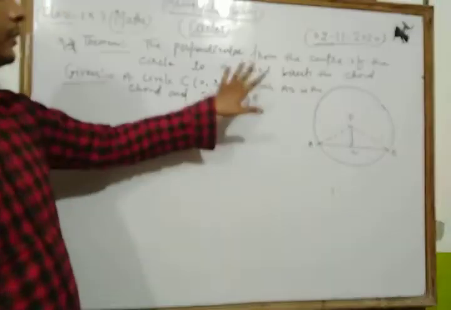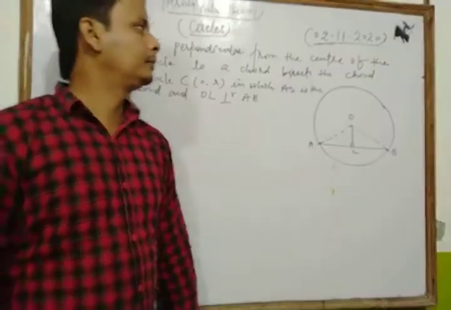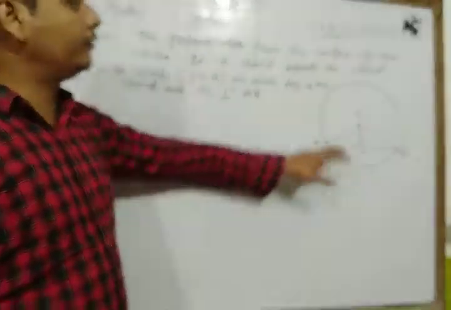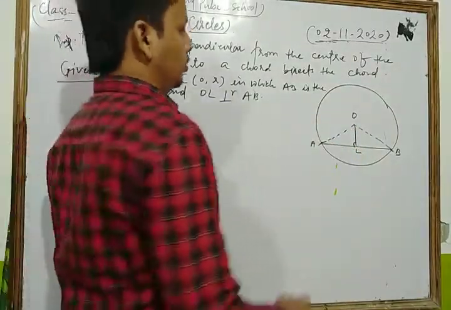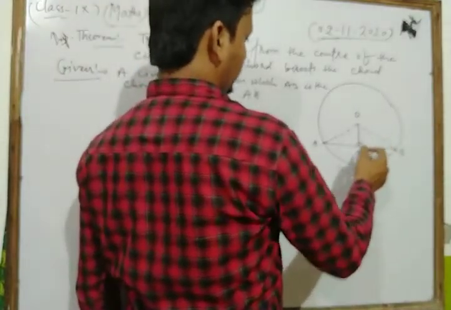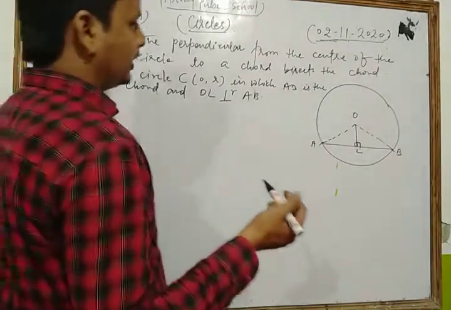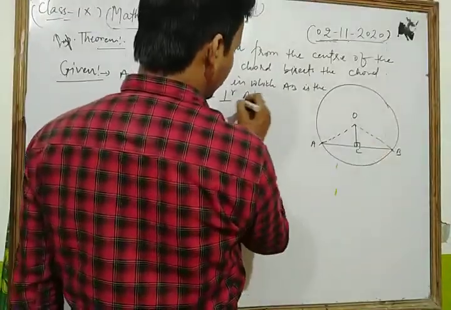Because in the theorem, what is given? The perpendicular from the center of the circle to a chord. So we have given OL perpendicular to AB. Now we write as a circle C with center O and radius R, in which AB is the chord and OL perpendicular to AB.